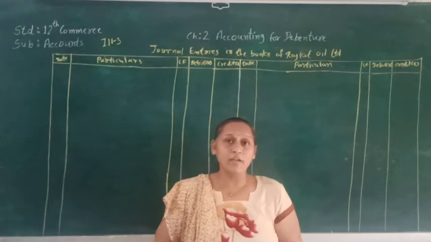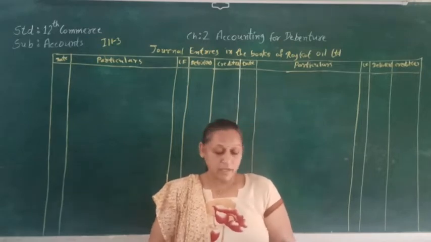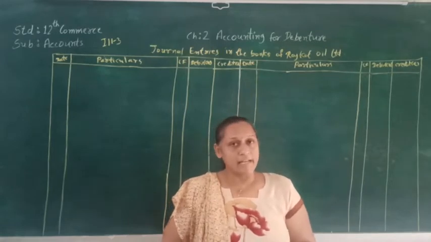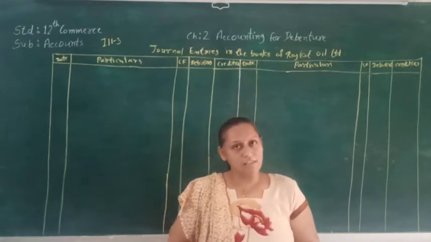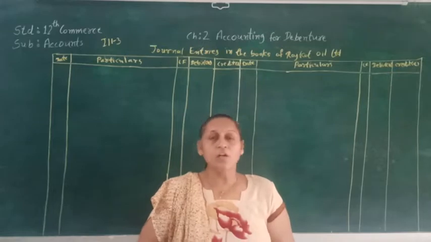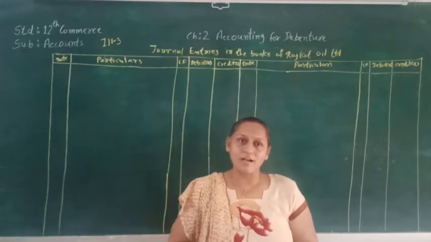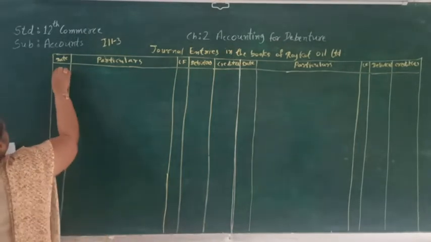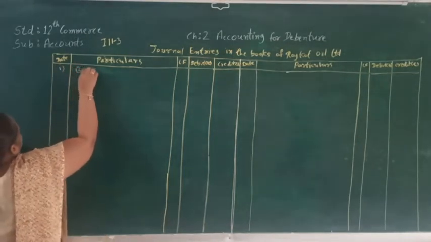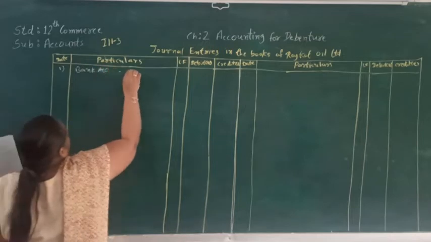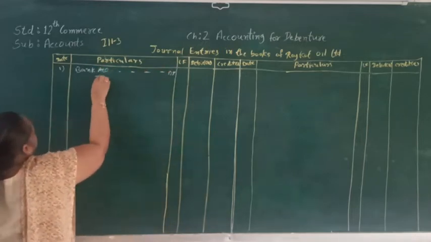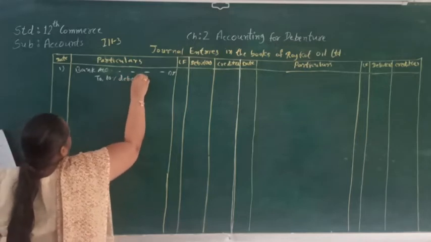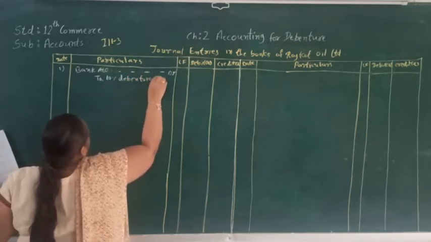The very first journal entry will be Bank account debit. Here the debenture is issued at 10% interest, so the first journal entry will be Bank account debit to 10% debenture application account. Let's pass the journal entry. Bank account debit to 10% debenture application account.